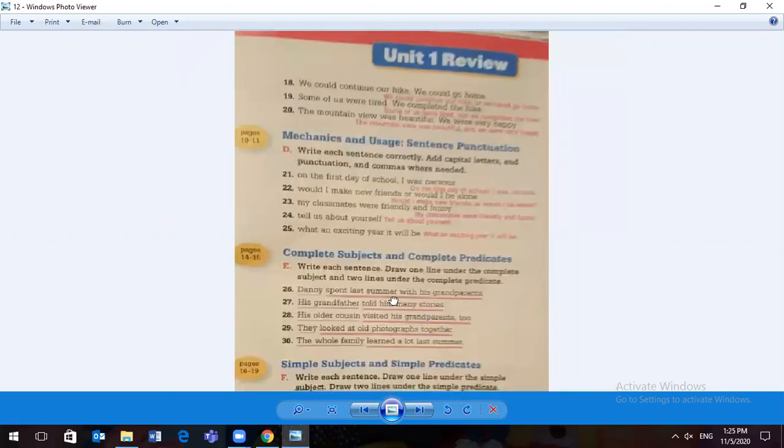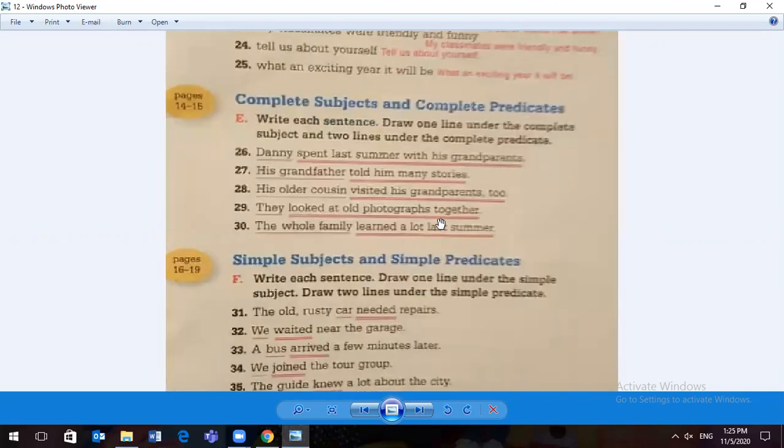All right, letter E. Write each sentence, draw one line under the complete subject and two lines under the complete predicate. Danny spent last summer with his grandparents. Danny is our subject. What did Danny do? He spent last summer with his grandparents. His grandfather told him many stories. Who are we talking about? His grandfather is our subject. What did his grandfather do? Told many stories.